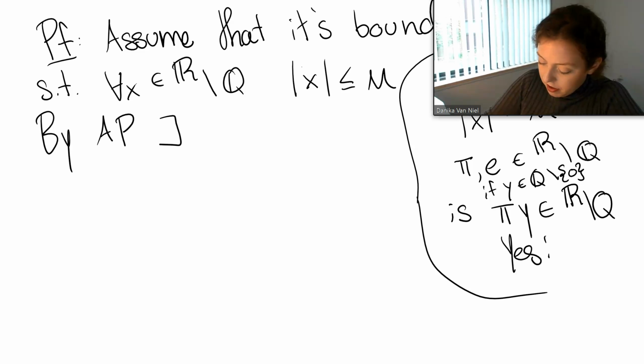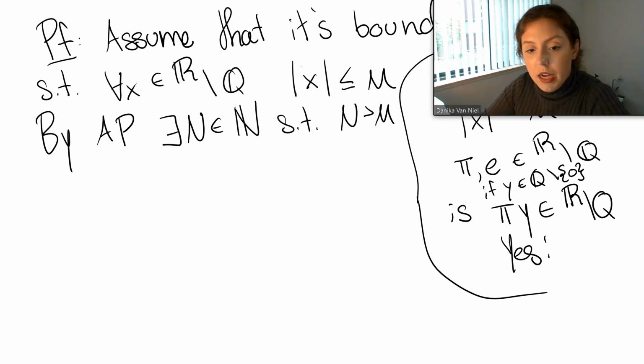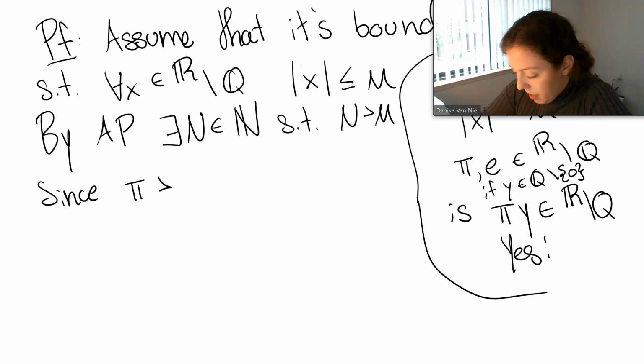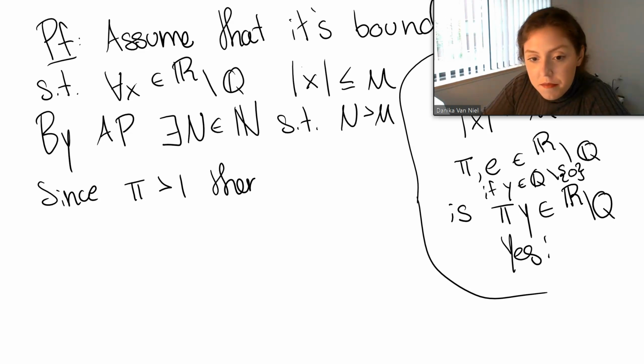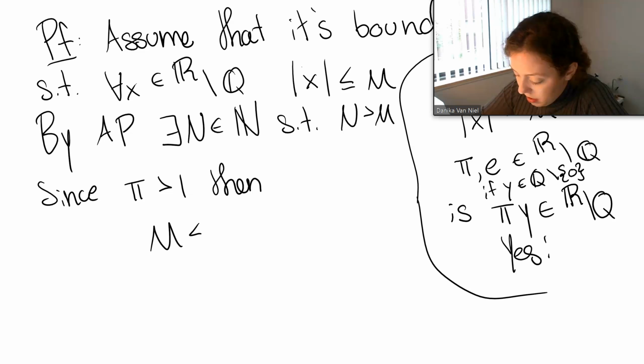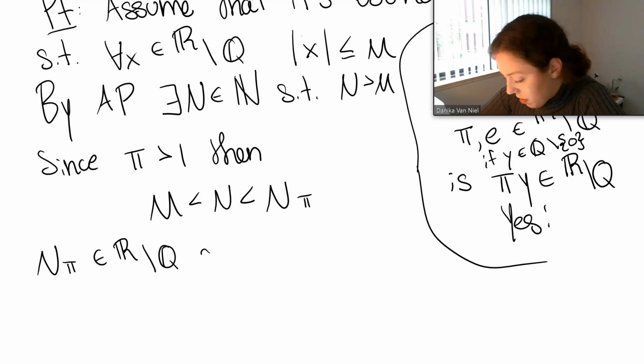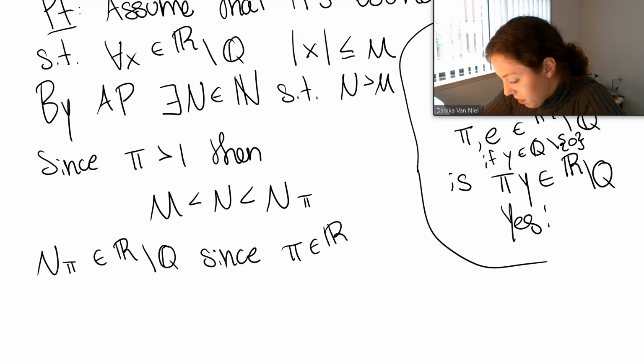By AP, there exists an n in the naturals such that n is bigger than m. Okay? Since pi is bigger than 1, then m is less than n is less than n times pi. N times pi is in the reals minus the rationals, since pi is in the reals minus the rationals.